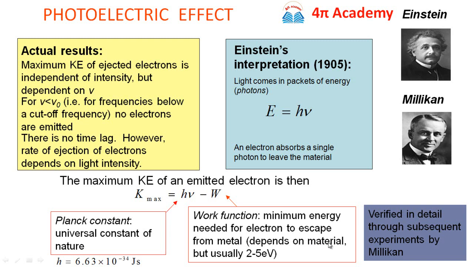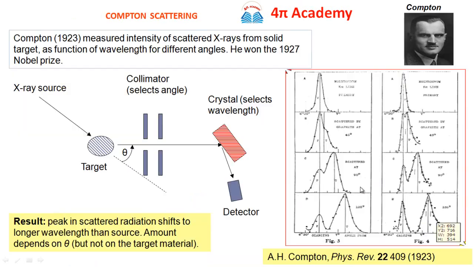So for different materials this work function W is different, but usually it is in between 2 to 5 electron volt. Then this photoelectric effect has been verified by another scientist, Millikan. He verified in detail through subsequent experiments and confirmed that the wave theory of light cannot explain this physical phenomenon, but only the quantum behavior or the particle behavior of light can explain it.